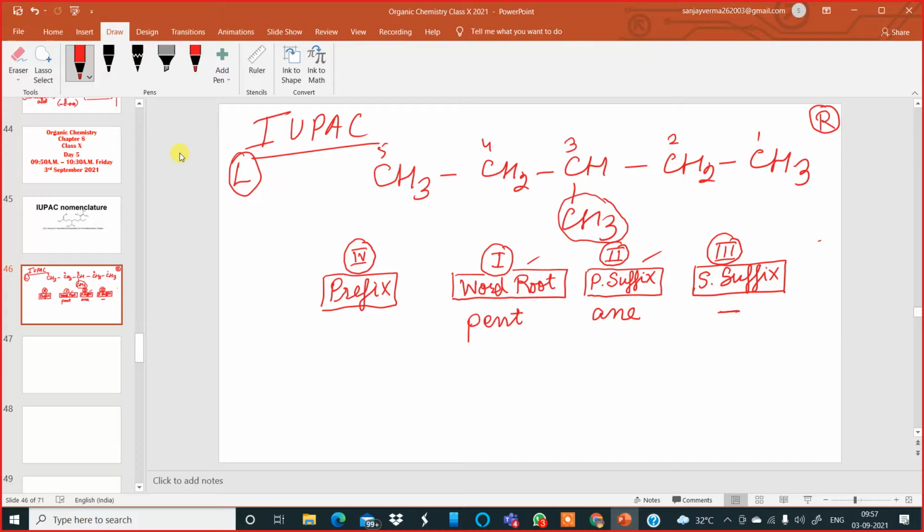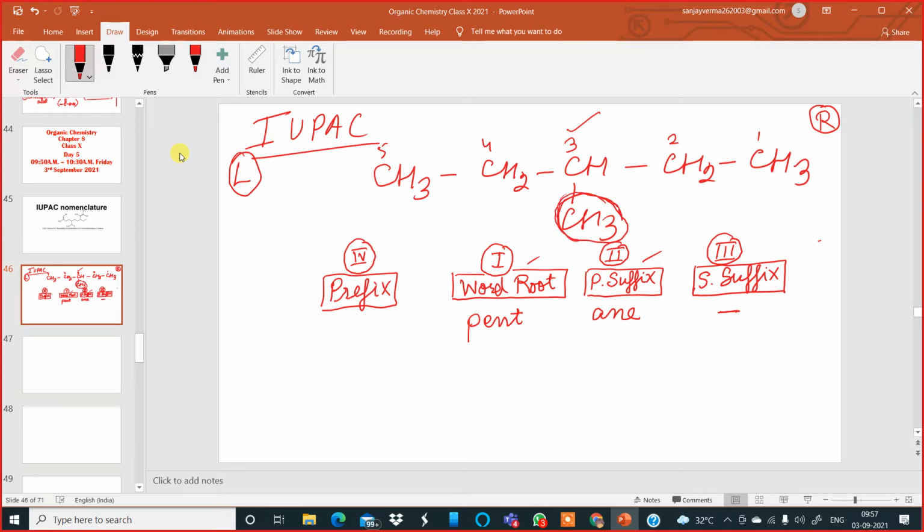Is it clear? The secondary suffix contains functional groups. Now, the prefix: the third carbon is branching into a methyl group, no? Yes or no? Yes, sir. It is a methyl group. The third carbon is branching into a methyl group. Can you see that? Yes, sir.